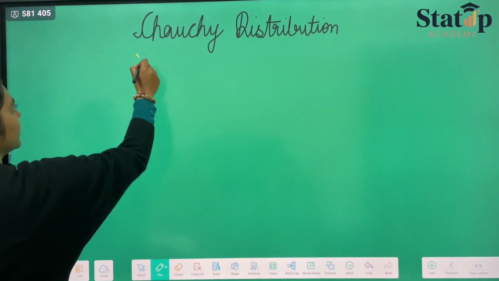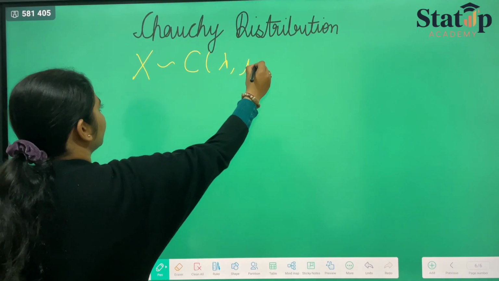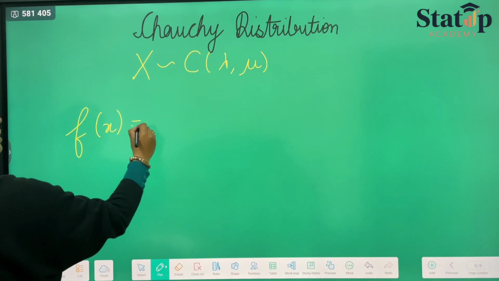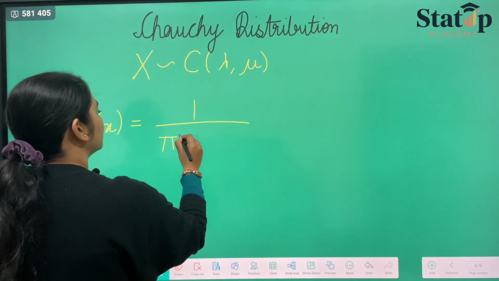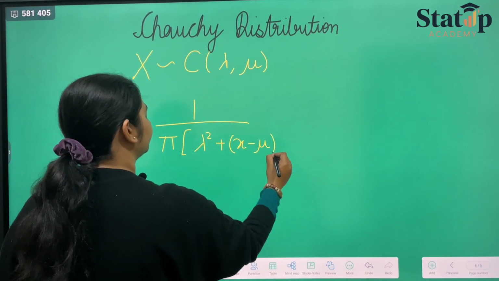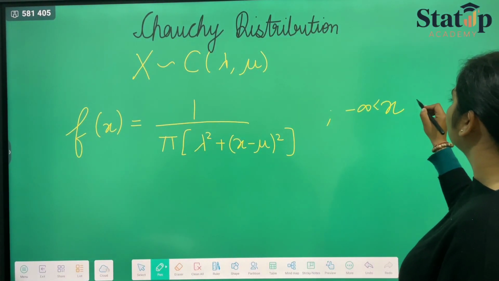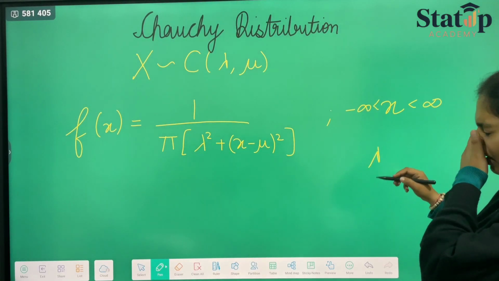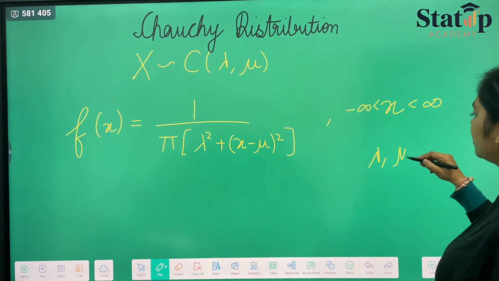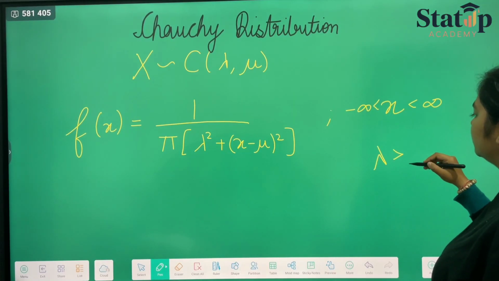If I say that there is a random variable x which follows Cauchy distribution with parameters lambda and mu, then if I have to state its PDF, which is f(x), it will be nothing but 1 upon pi lambda upon lambda square plus (x minus mu) whole square, where x lies between minus infinity to infinity, and lambda is always greater than 0.